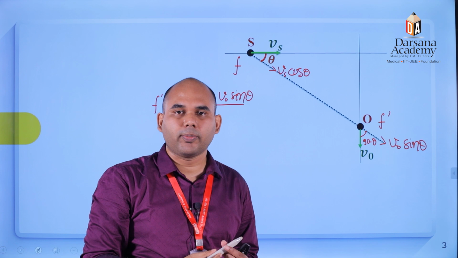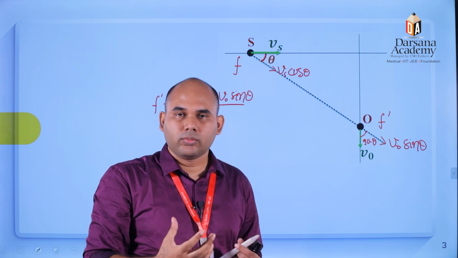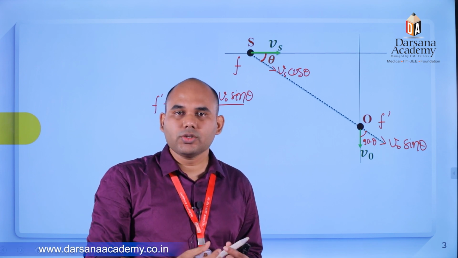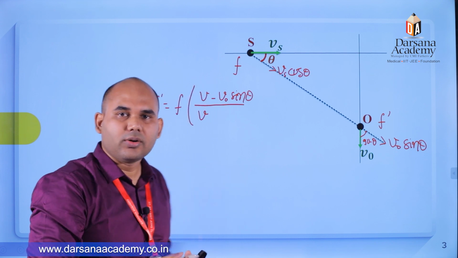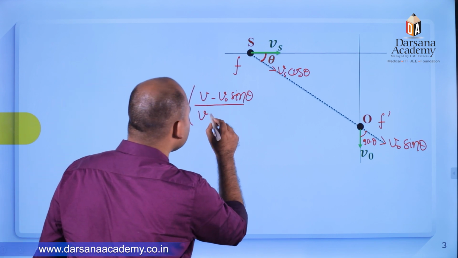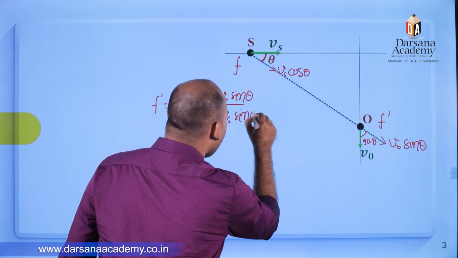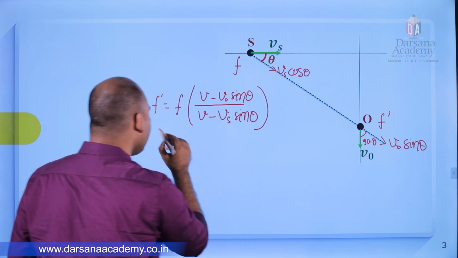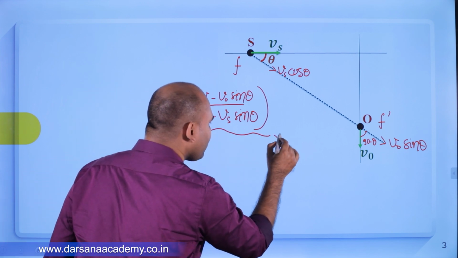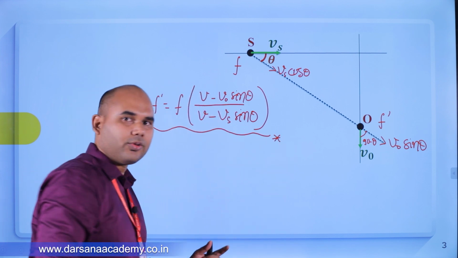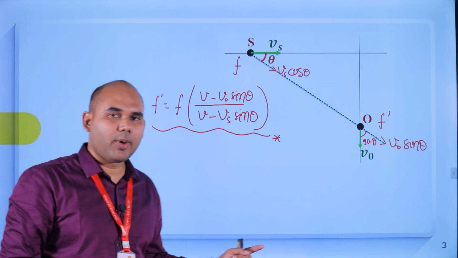So plus or minus? We need a smaller denominator, so minus sign once again. How simple it is! Minus of Vs sin theta. Based on this concept, you can find a question in NEET also, though it is very important for JEE Main and Advanced. But in NEET also they have asked a question.